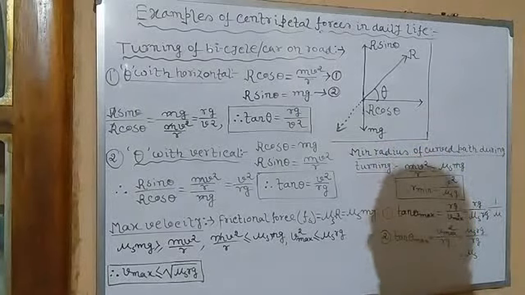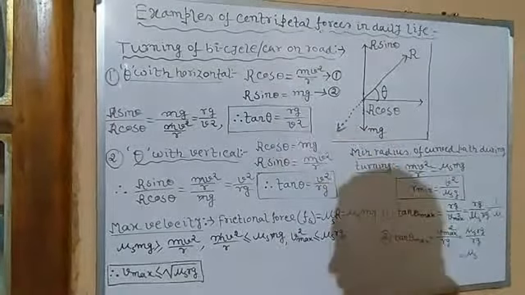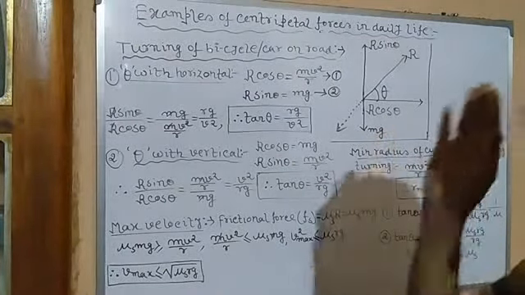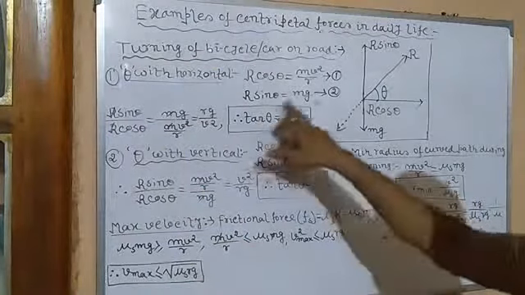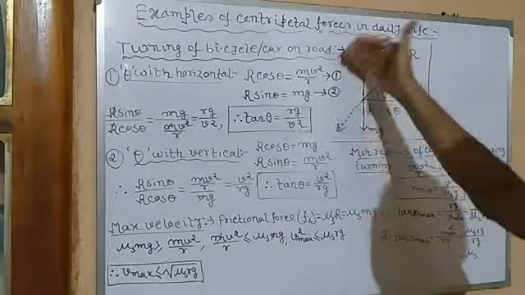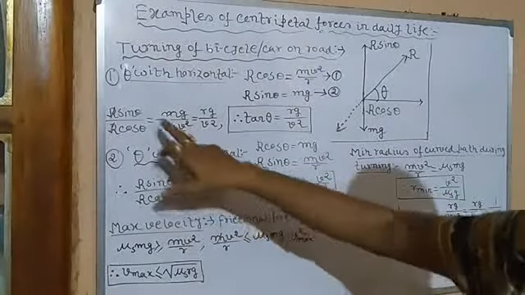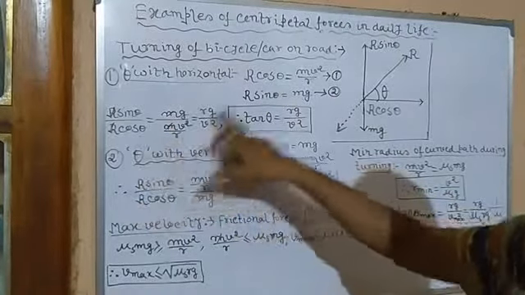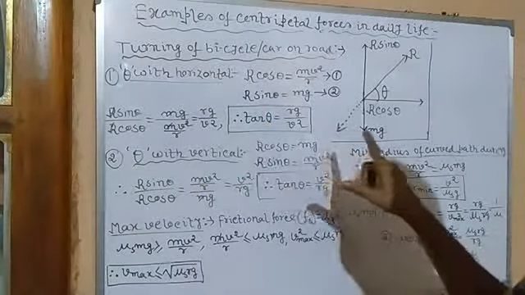Weight is always a problem. So here we can write R cos theta equals mv square by r, since it is supplying the necessary centripetal force for taking the turn in an arc, whereas R sin theta equals mg. Naming these equations 1 and 2, if we divide equation 2 by 1, we get R sin theta by R cos theta equals mg by mv square by r, that is, rg by v square. This is a necessary condition.